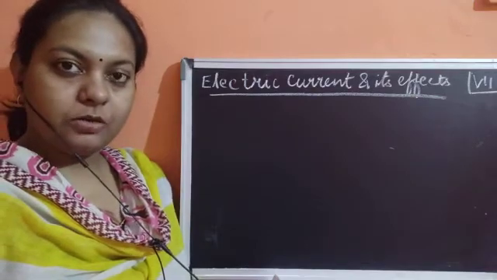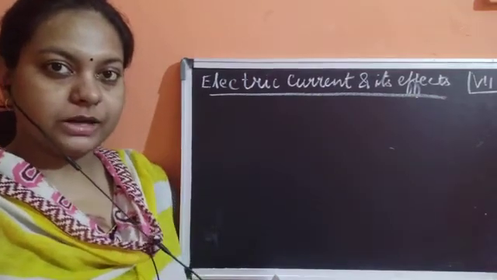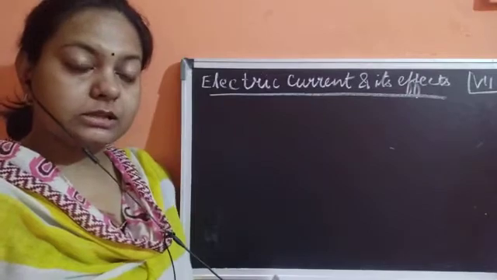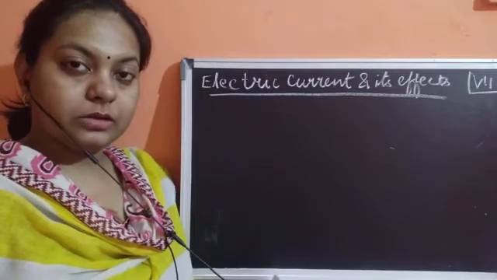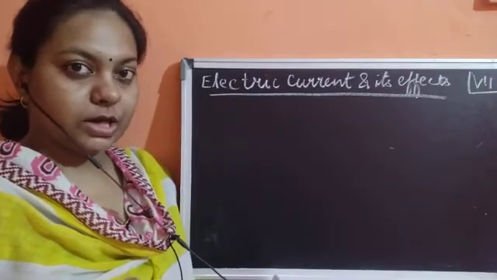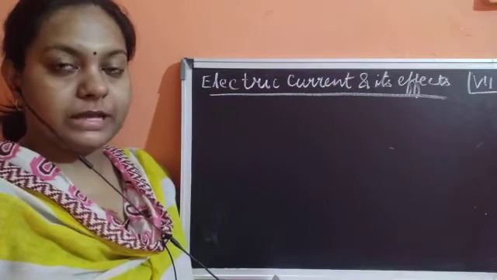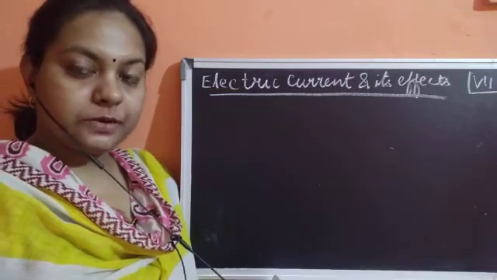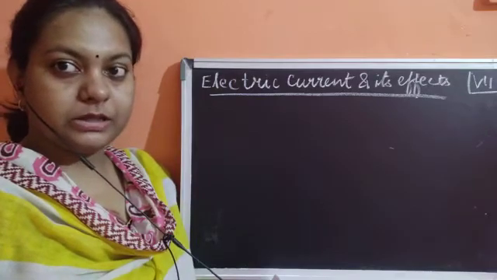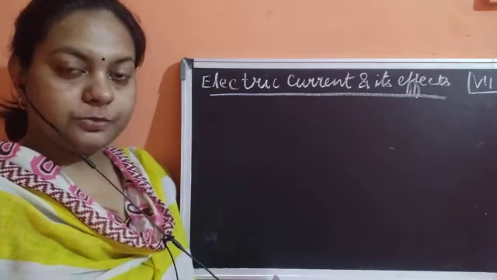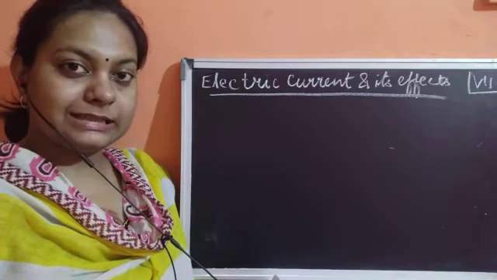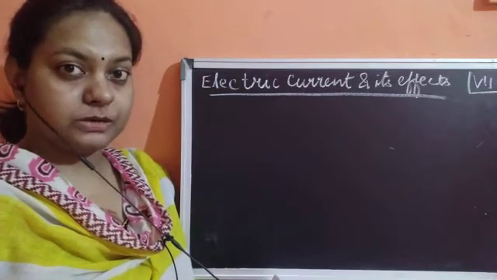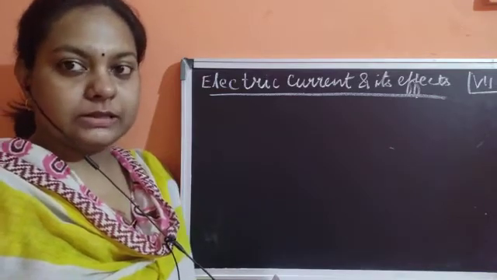So what do you mean by components of an electric circuit? Components of an electric circuit means the parts which are responsible for making up a particular complete circuit. There could be different parts of a circuit. There could be the conducting wires, there could be a cell or a battery which is going to supply the power to the electric circuit.